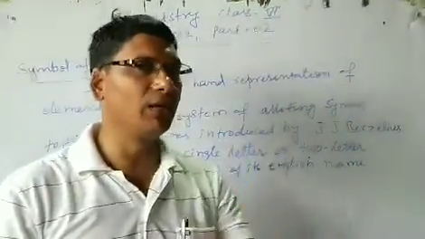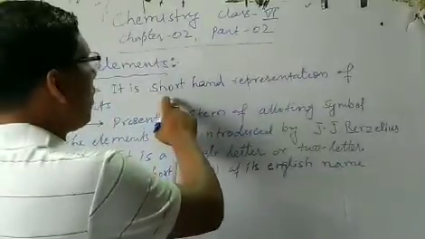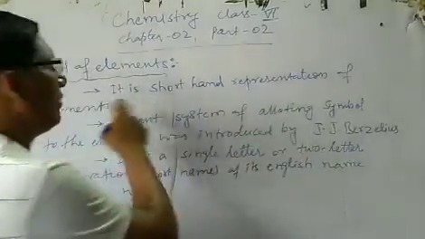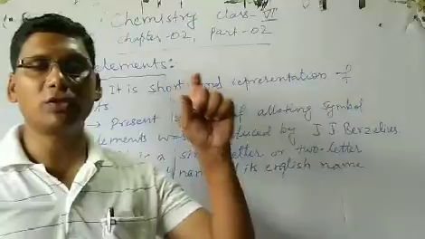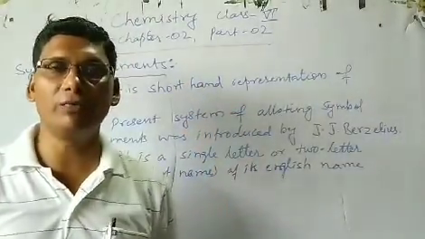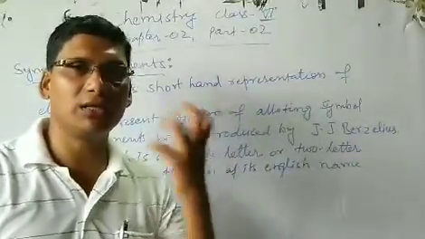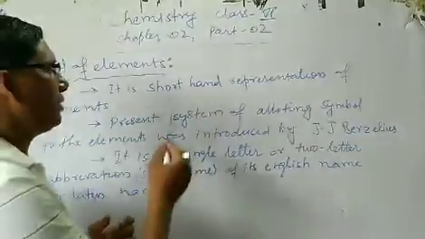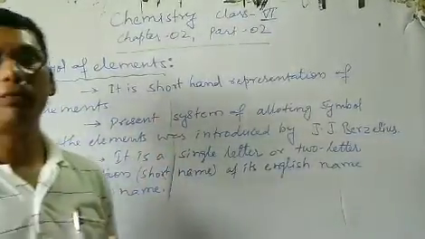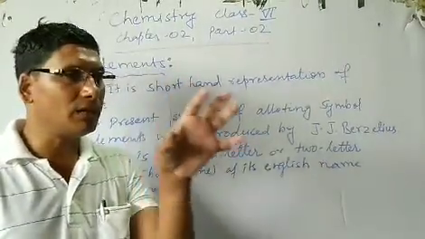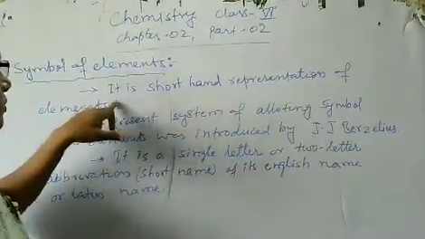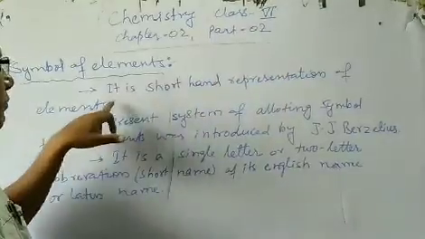What is a symbol? A symbol is a shorthand representation of elements. Like a common example, we take oxygen. Oxygen is a gas. What is the symbol of oxygen? O. O is the symbol of oxygen. So what is that representing? A symbol is a shorthand representation of elements.